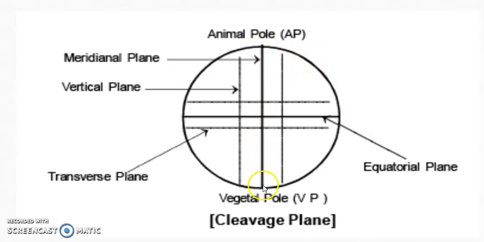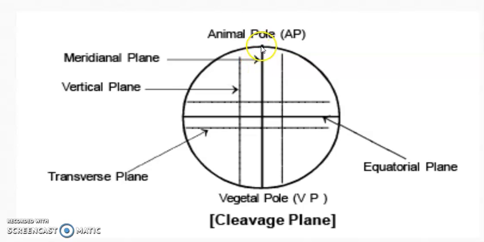This center line indicates the cell axis. This is called the animal pole, this is called the vegetal pole. The nucleus is present in the animal pole while the vegetal pole contains the yolk. The plane that is very close to the central axis of the egg, or on the central axis, is called a meridional plane, and one which is a little bit away is called a vertical plane. The plane that is present in the center of the egg is called the equatorial plane, and a little bit above or below is called the transverse plane.